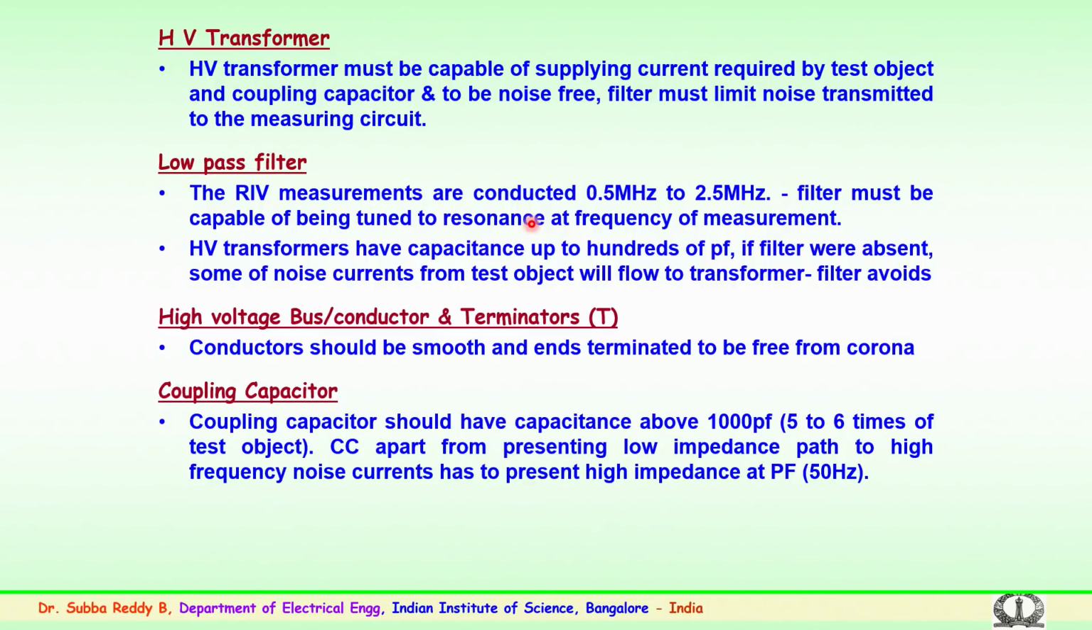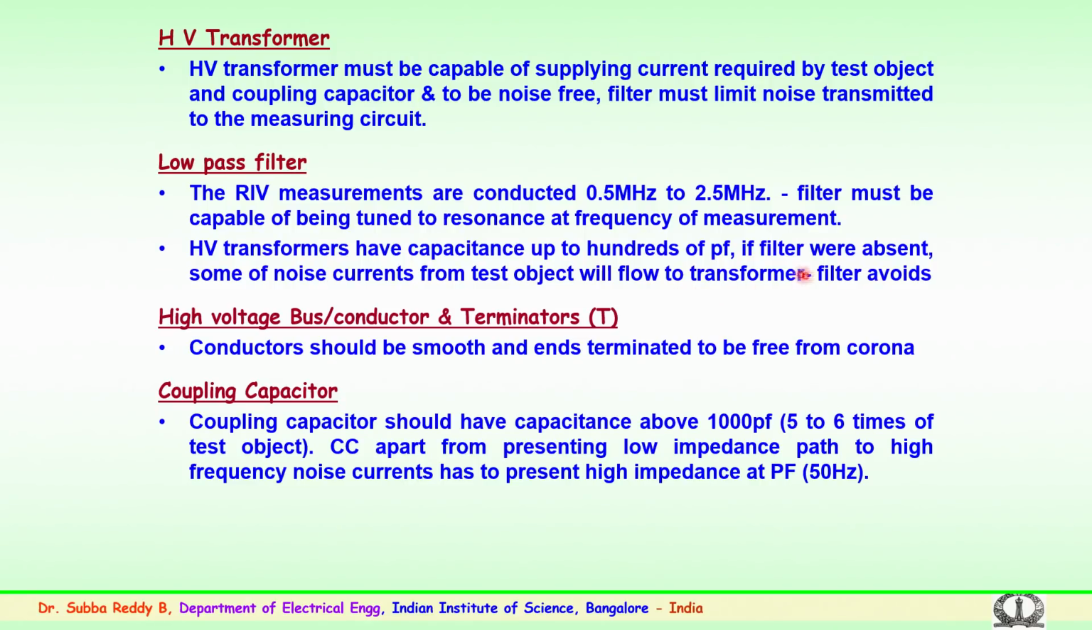This is the standard specification, and as per the utilities and the manufacturers, the value will be decided where the measurements have to be carried out. The high voltage transformer must have a capacitance up to hundreds of pF. If the filter were absent, some of the noise from the test objects would flow to the transformer. So, the filter mainly avoids this.